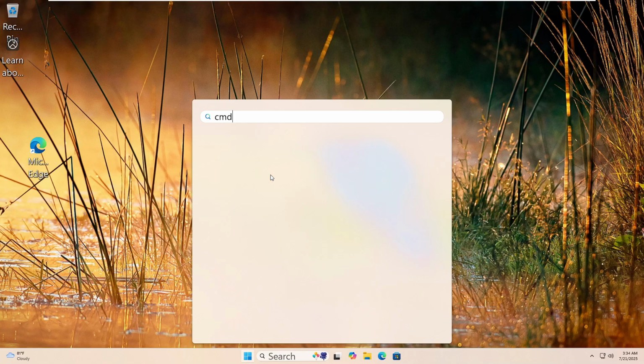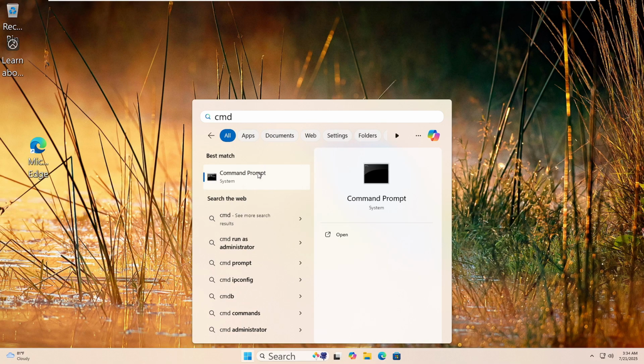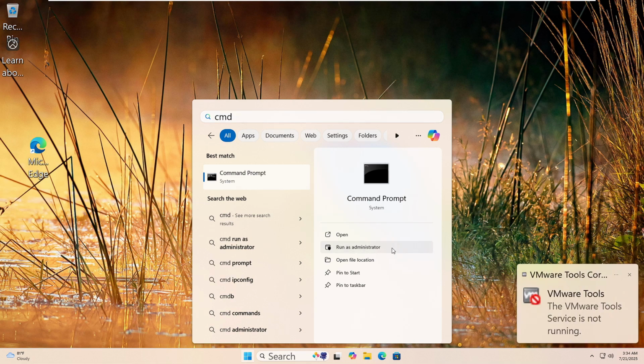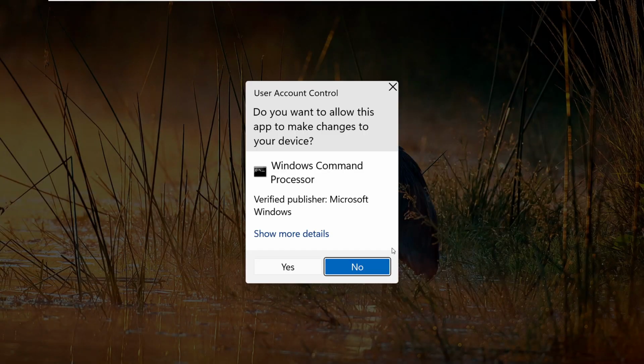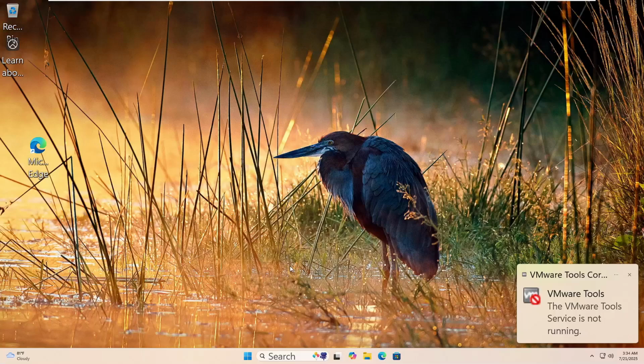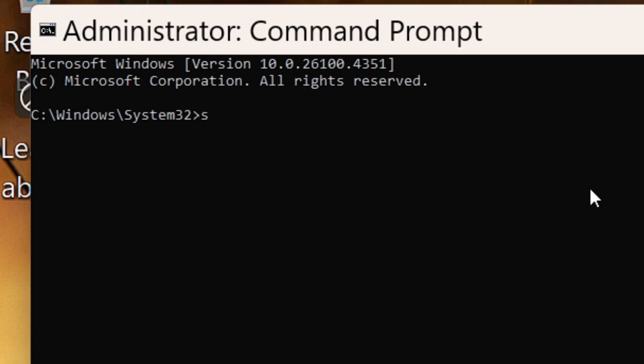Let's run the System File Checker. Click the Start button and type CMD in the search box. Right-click Command Prompt and choose Run as Administrator. If you see a prompt, click Yes. Now type this command, SFC /scannow.